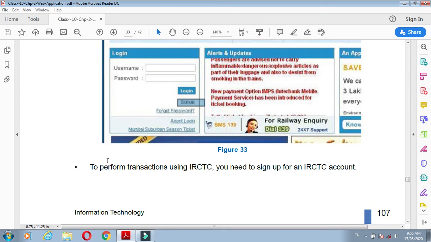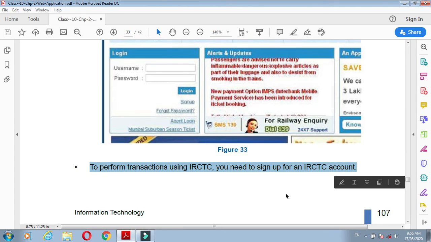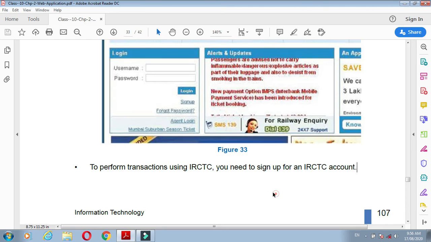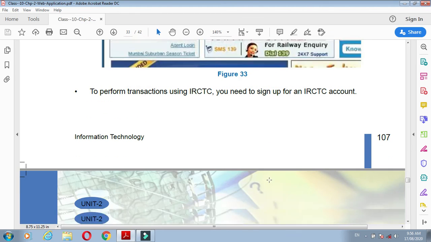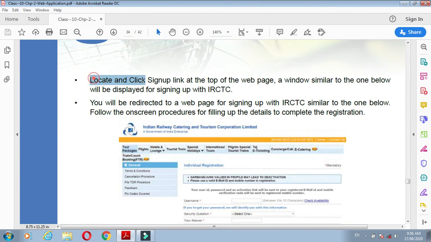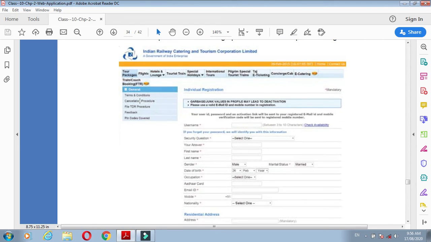To perform the transaction using IRCTC, you need to sign up for an IRCTC account first. Locate and click the sign up link at the top of the web page, and a window similar to the one below will be displayed for signing up with IRCTC.